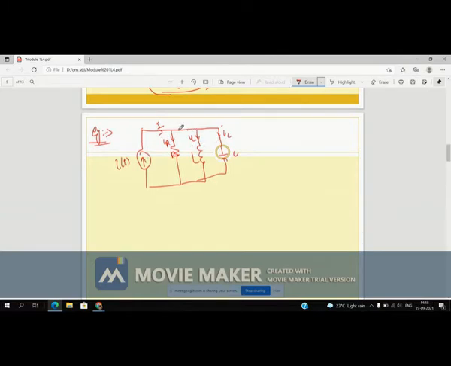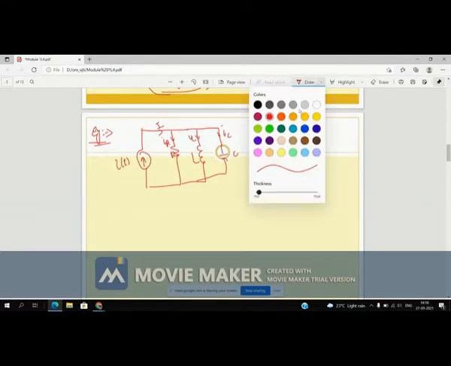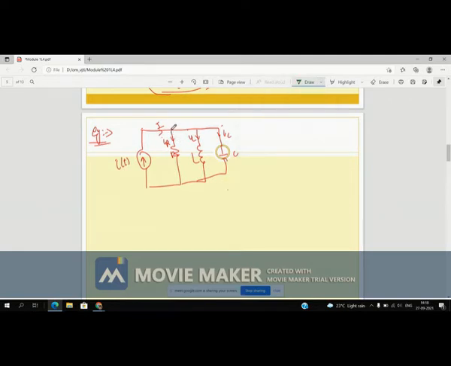So when you apply the KCL, see, this is a common node because no other electrical element is connected between this node. So this is one common node, and this is the other common node, right. So what is the summation of current in that node? Apply KCL here.